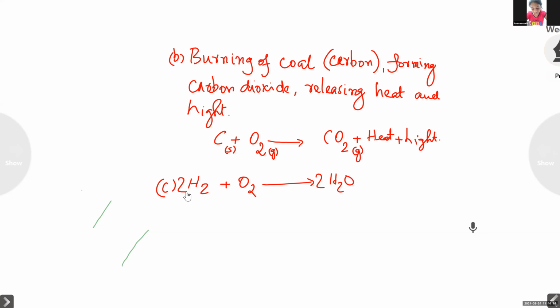It is balanced. We can write the state symbols also. Hydrogen is in the gaseous state. Oxygen is in the gaseous state. And water, you can write in the liquid state or even in the gaseous state also, because the reaction is highly exothermic. A large amount of heat energy is released during this reaction. When hydrogen burns in oxygen, a large amount of heat energy is released. And so it is exothermic also. So this is a combination reaction, formation of water from hydrogen and oxygen.